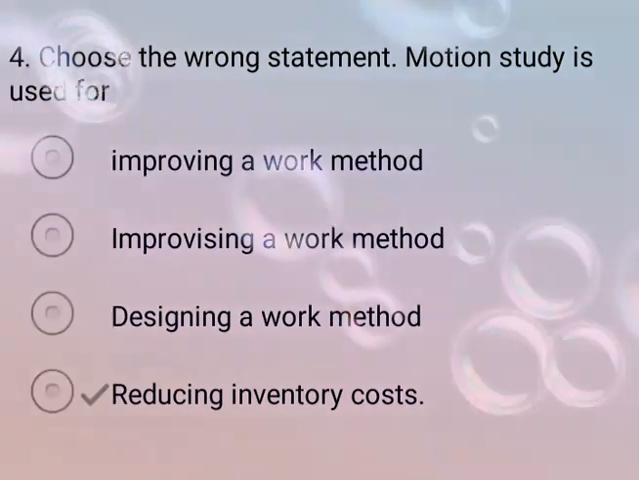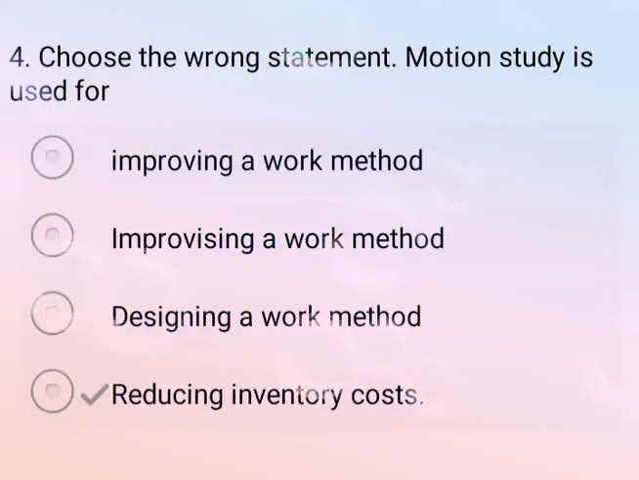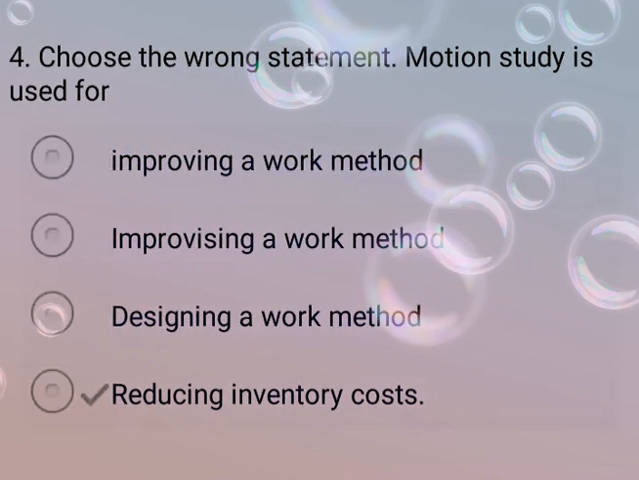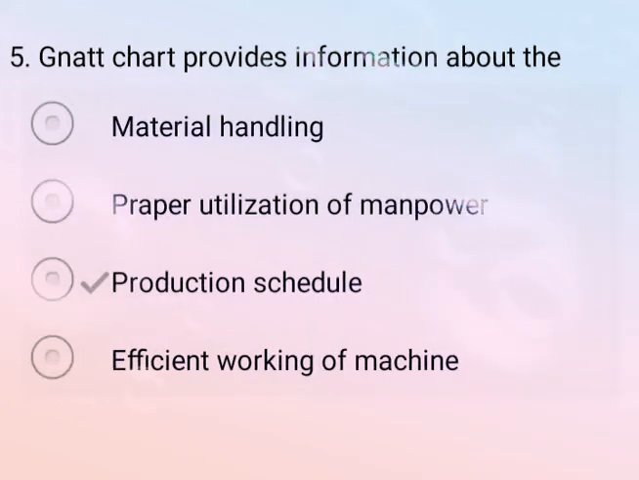Choose the wrong statement: motion study is used for. So correct answer is option D, reducing inventory cost. So option D is your wrong statement. Now come to the next question. Gantt chart provides information about, so correct answer is option C, production schedule.